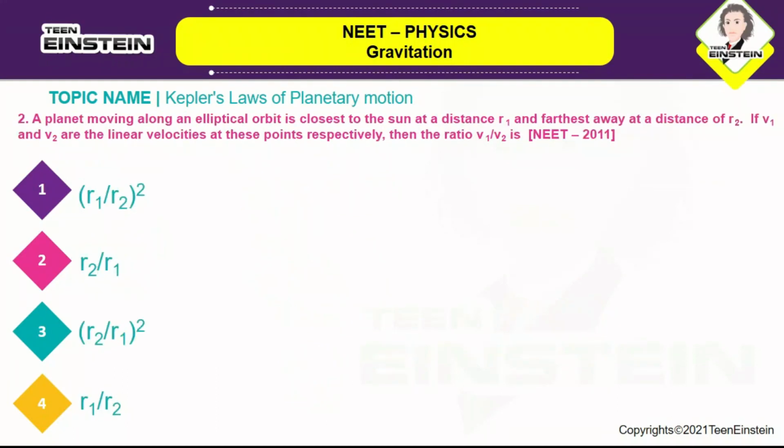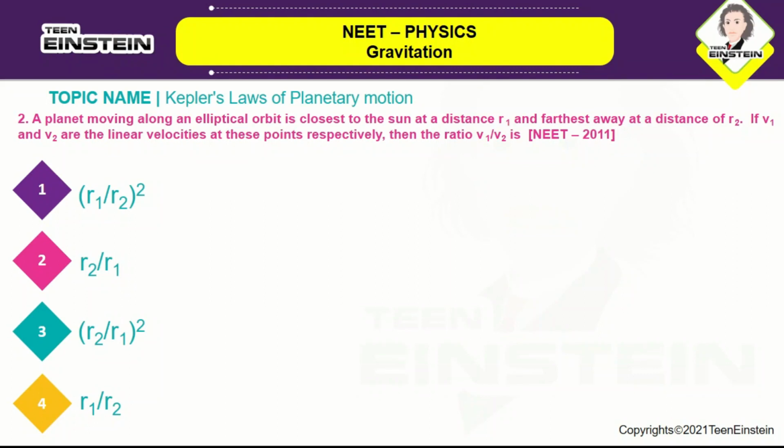Okay, so let us move on with the next question. A planet moving along an elliptical orbit is closest to the sun at a distance r1 and farthest away at a distance of r2. If v1 and v2 are the linear velocities at these points respectively, then what is the ratio of v1 and v2? So here they are saying a planet is moving in an elliptical orbit, closest to the sun at a distance r1.